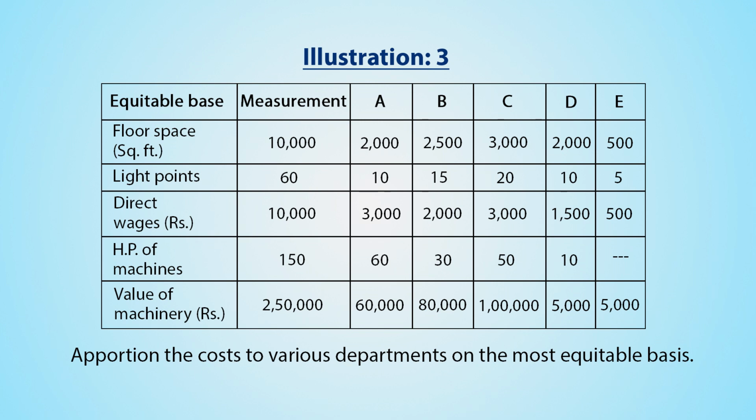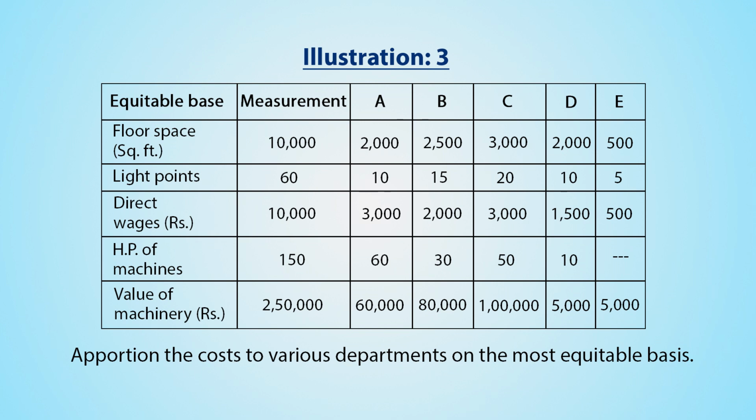Value of machinery is given in terms of rupees 2,50,000. For department A, value is rupees 60,000. For department B, value is rupees 80,000. For department C, value is rupees 1 lakh. For department D, value is rupees 5,000. For department E, value is rupees 5,000.